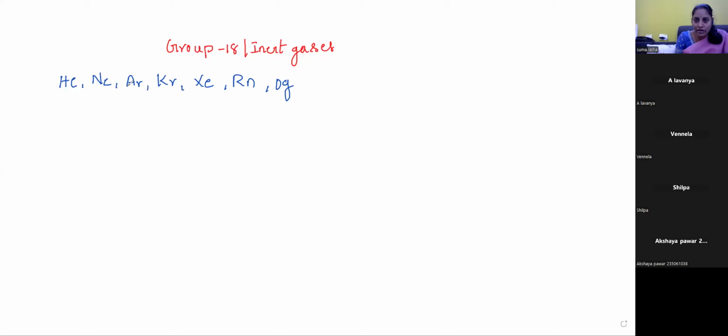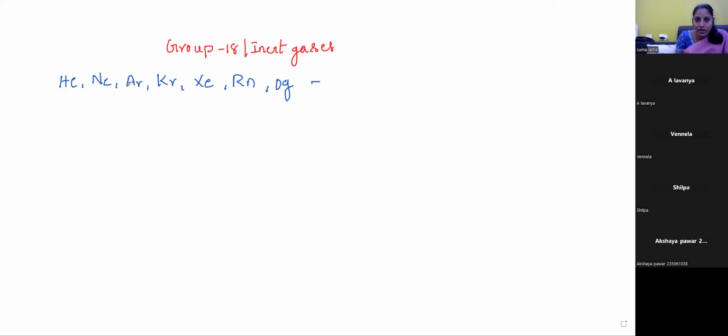We can also say these are all 8th A group elements. If you go to the first period, helium is the last element. In the second period, neon is the last element. In the third, argon is the last; fourth, krypton; fifth, xenon; and sixth, radon. All these elements are the last elements in their corresponding periods. So these are all monoatomic elements.